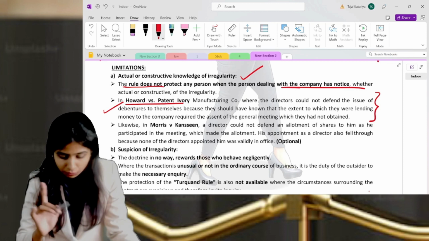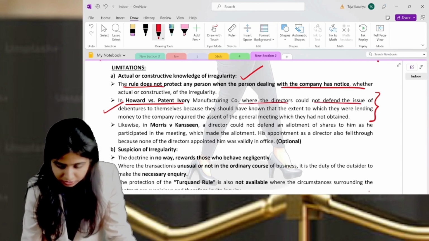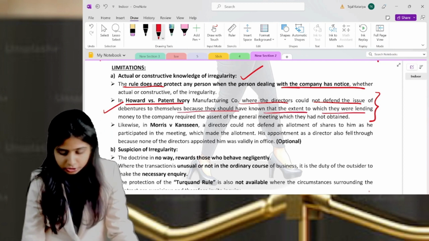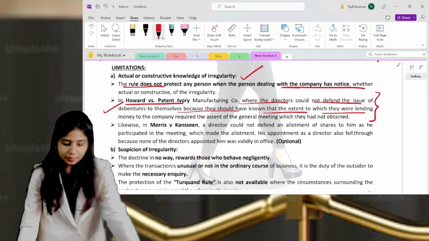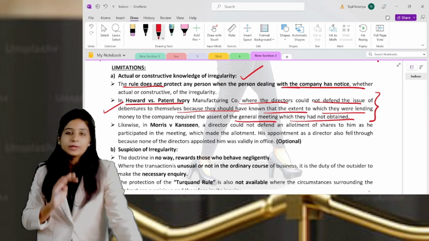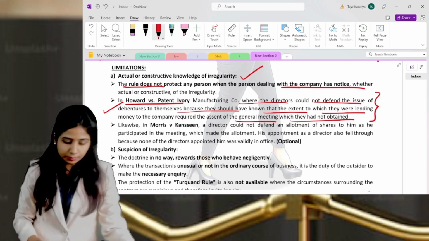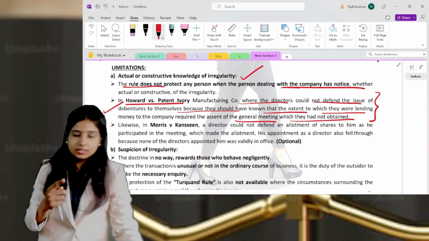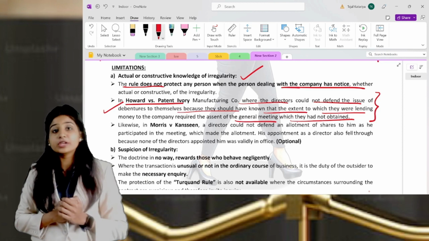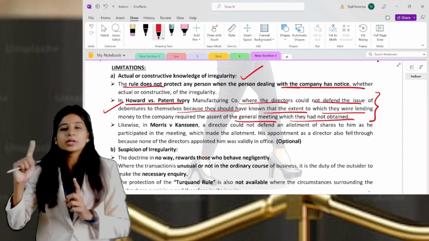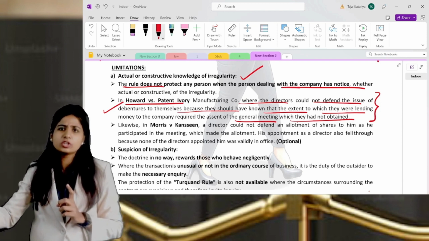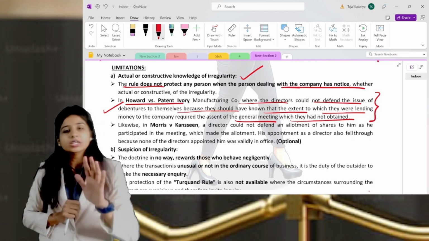In the case of Harvard versus Parent Hierarchy, there was a manufacturing company, and the directors issued debentures to themselves, though they should have known that the loan they were lending to the company required the assent of the general meeting, which they had not obtained. Basically, the entire case law was about the fact that directors of the company cannot give the loan and issue the debentures to themselves without the permission of the shareholders, or passing a special resolution in the general meeting. This was the basic law.